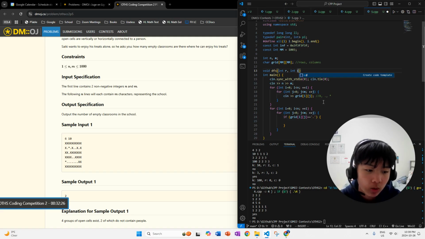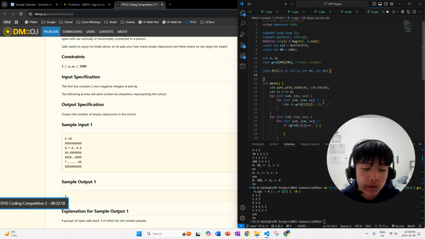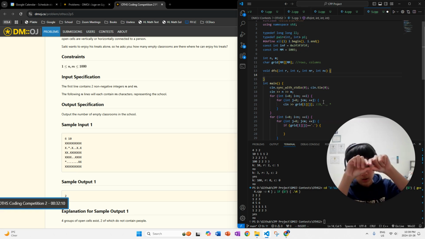and then the new row and new column. Oh wait, what does that mean? You input the row and the column of the current box in the 2D array that we're considering, and then we also input the new row and new column, which is the slot we're considering next.